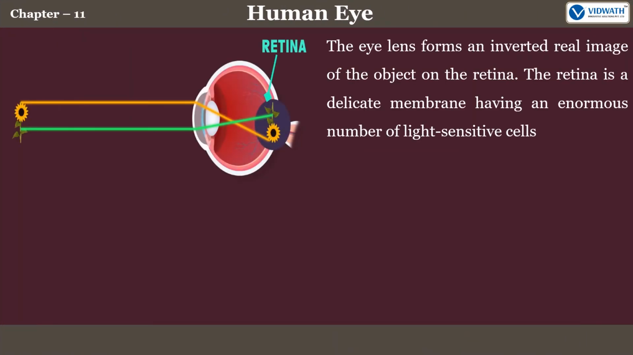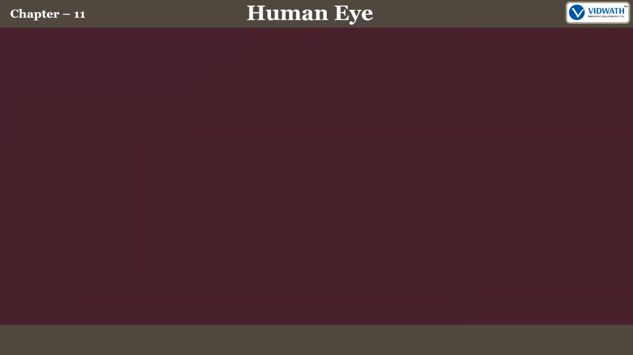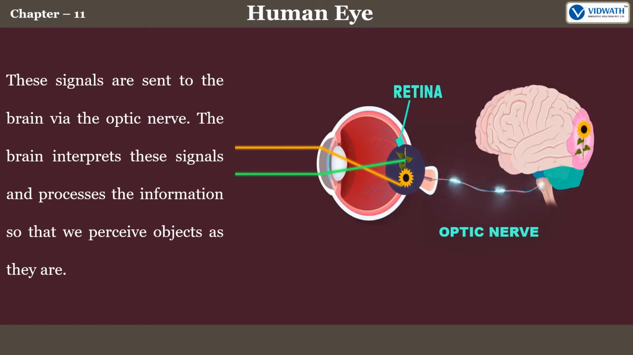The eye lens forms an inverted real image of the object on the retina. The retina is a delicate membrane having an enormous number of light-sensitive cells. The light-sensitive cells get activated upon illumination and generate electrical signals. These signals are sent to the brain via the optic nerve. The brain interprets these signals and processes the information so that we perceive objects as they are.